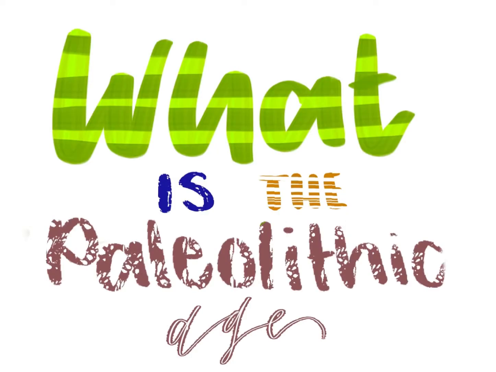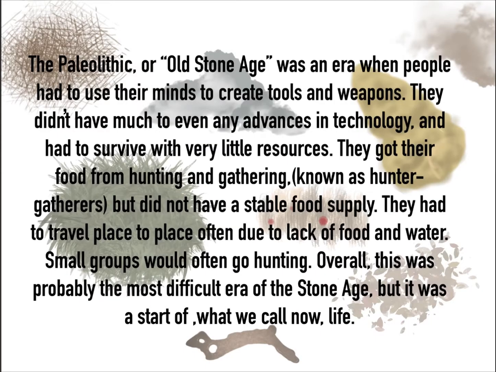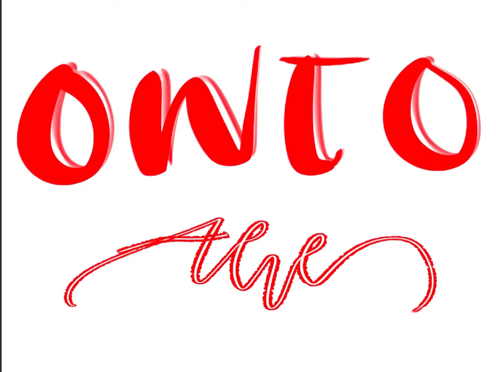So, what is the Paleolithic age in summary? The Paleolithic, or Old Stone Age, was an era when people had to use their minds to create tools and weapons. They didn't have much to no advances in technology, and had to survive with very little resources. They got their food from hunting and gathering, known as hunter-gatherers, but did not have a stable food supply. They had to travel from place to place, often due to lack of food and water. Small groups would often go hunting. Overall, this was probably the most difficult era of the Stone Age, but it was the start of what we now call life.